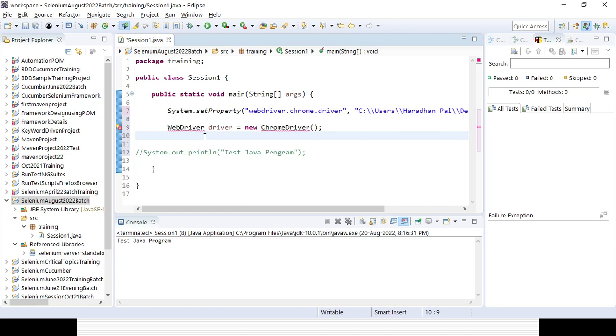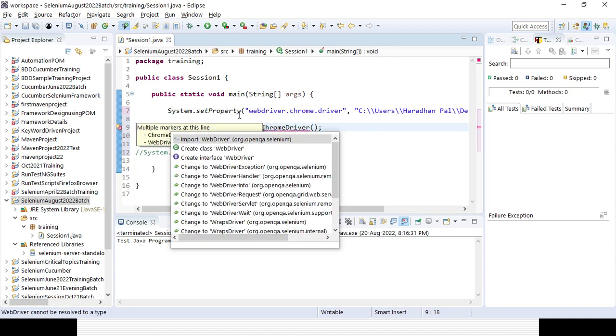In Java, you cannot create an object or instance for an interface, so you have to typecast the driver. That is the reason I am creating an object with the help of the new keyword for the ChromeDriver class and the WebDriver interface. So you need to import it.